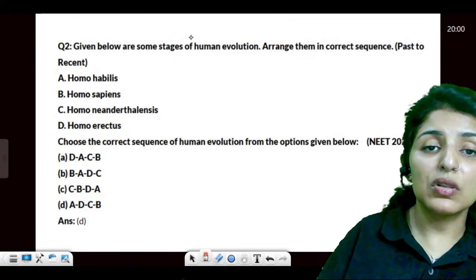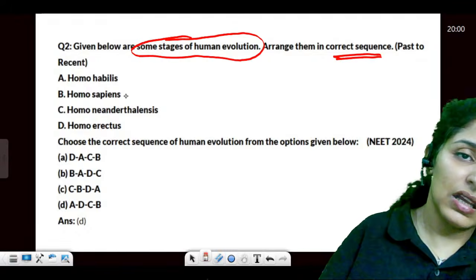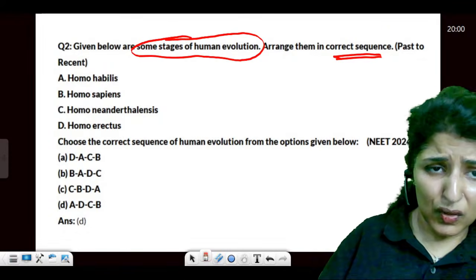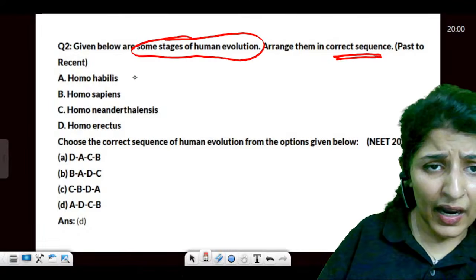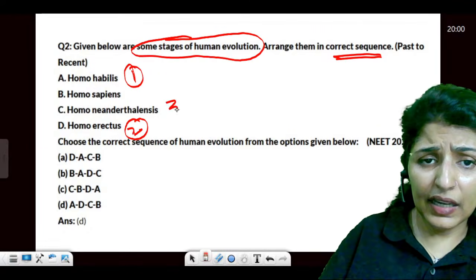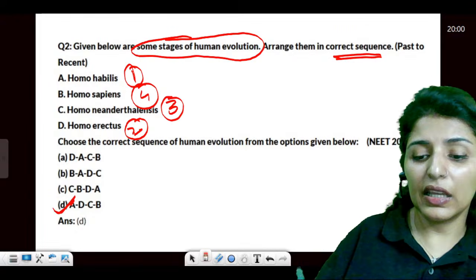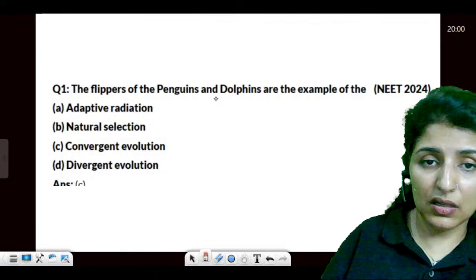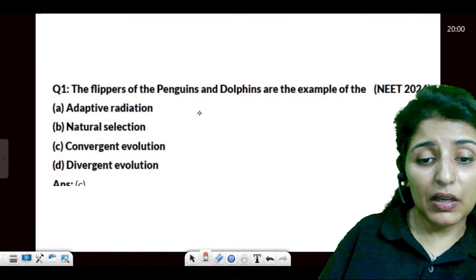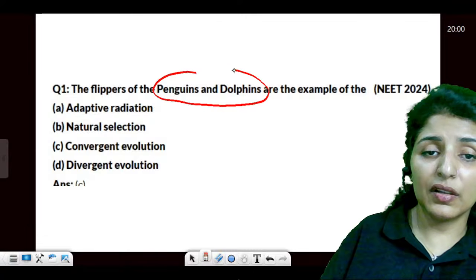Now moving on to stages of human evolution arranged in correct sequence. Listen. The answer would be: first of all we had Homo habilis, then erectus, then neanderthalensis, and then sapiens. Clear? The answer would be D. So human evolution is a good topic.